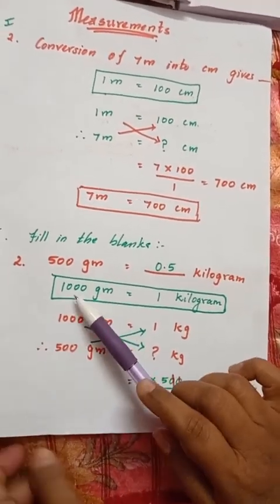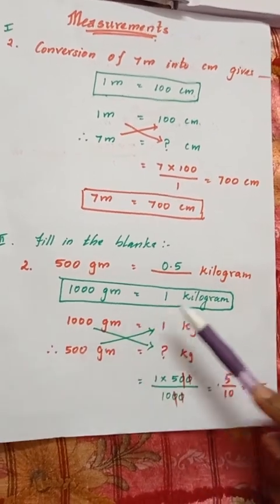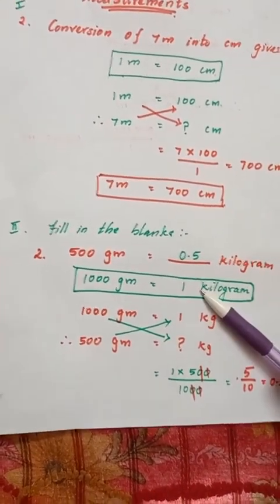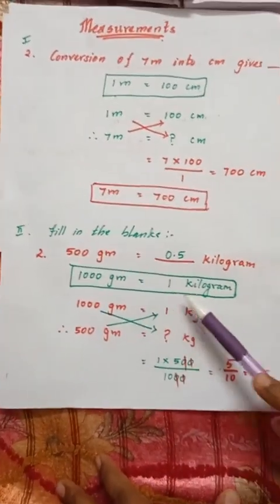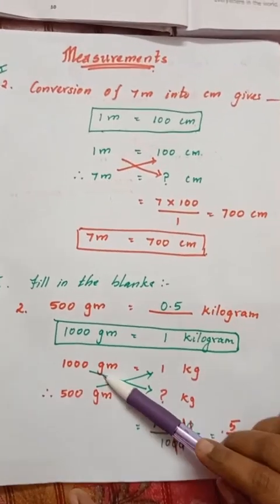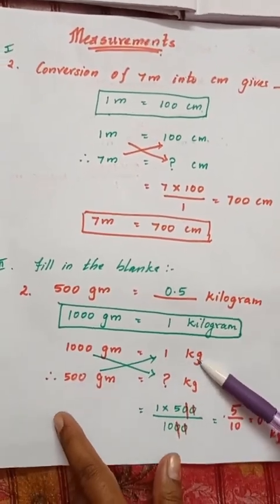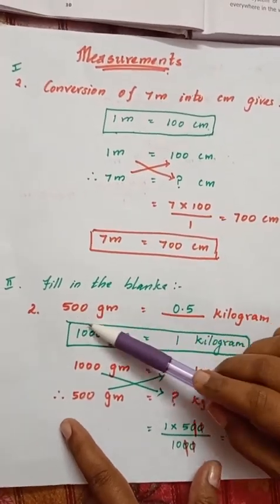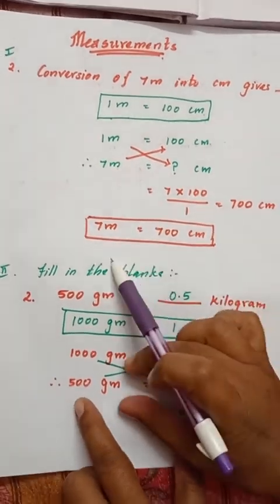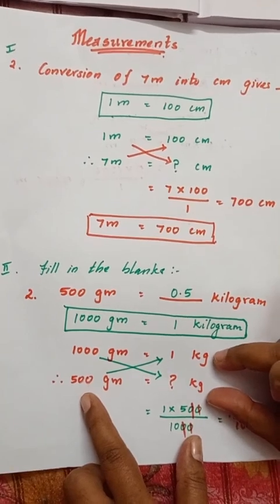Now we all know 1000 grams equals to 1 kilogram. This is the formula you have to learn by heart, children. 1000 gram is equals to 1 kilogram. Now again I'm just writing the same thing. 1000 gram is equals to 1 kilogram. Now what is the question asked? 500 gram, how many kilogram? Isn't it, children? So grams together I need to write, kilograms together I need to write.